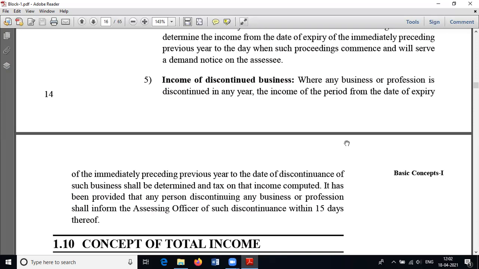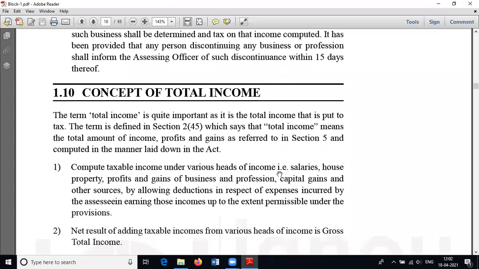Next, what is the concept of total income? Every assessee has to pay tax on his total income, not on his gross total income. Total income is also called taxable income. So the next question is how we can compute or determine our total income or taxable income.